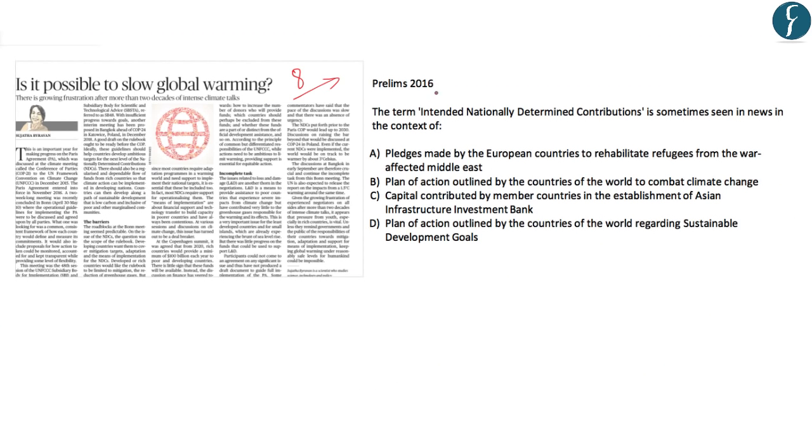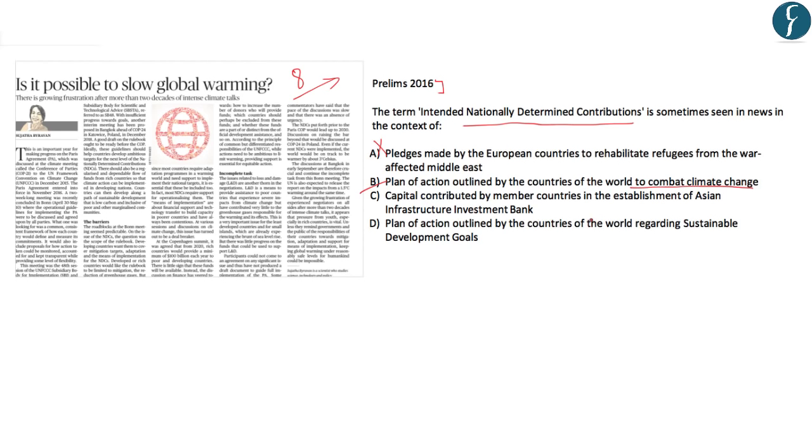Now let us come back to the question which was asked in prelims 2016. The question was, the term intended nationally determined contributions is sometimes seen in the news in the context of. Options were: pledges made by European countries to rehabilitate refugees from the war affected Middle East? No, this is not the correct answer. Plan of action outlined by the countries of the world to combat climate change? Yes, this seems to be a correct answer. But let's see the other options as well.